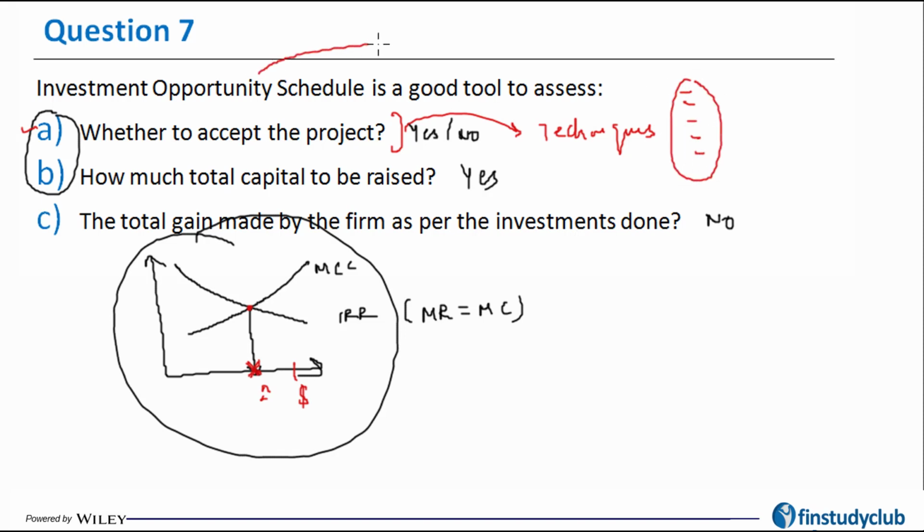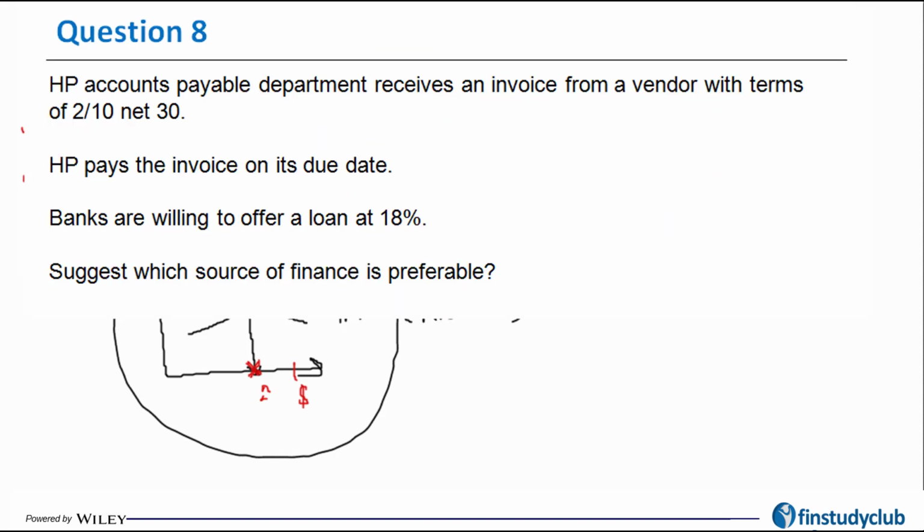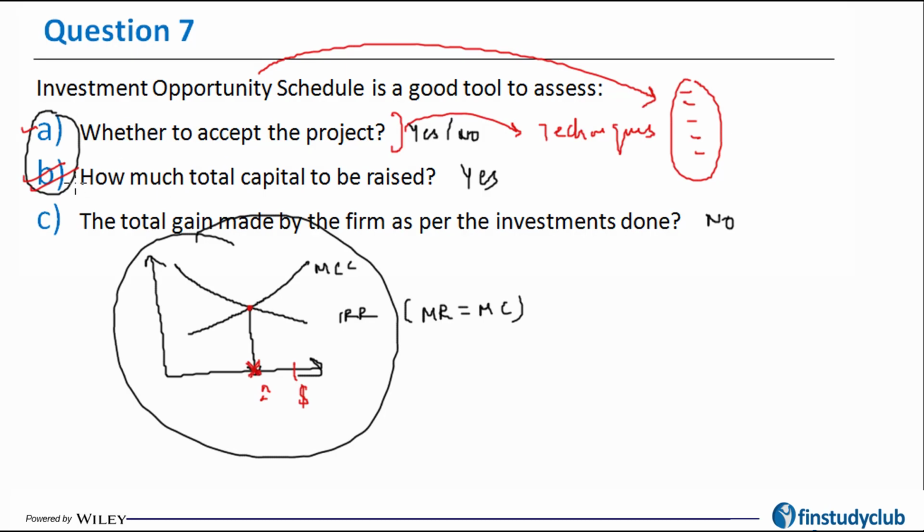So the investment opportunity schedule is really not meant primarily for that. So while I agree that this could have also been one of the options, which is correct, option B appears to be a better option to mark. Therefore I'm going to mark option B here. Okay, so in the exam sometimes you have to follow some of the options in a relative sense.